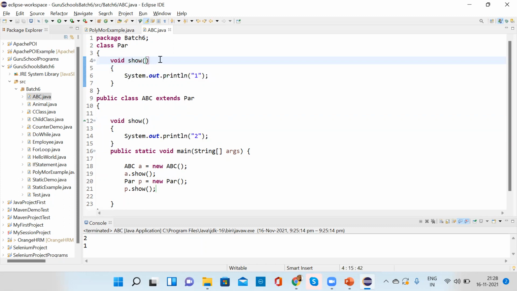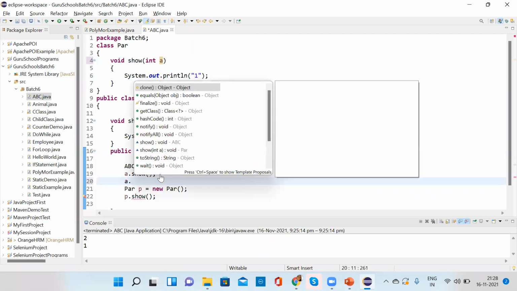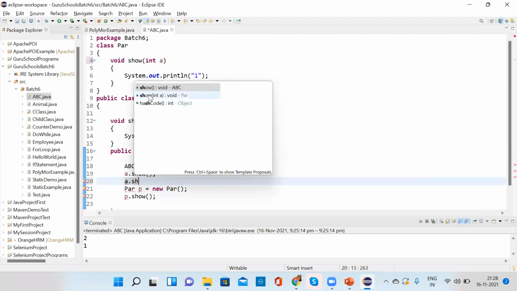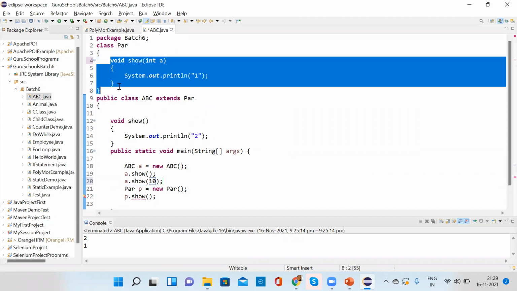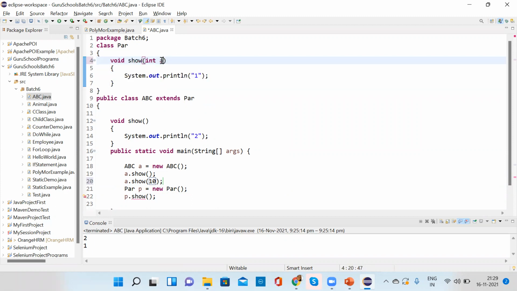If you pass an argument here, integer a, then it will give you a dot show. So now it will allow you to take the method, because you are inheriting the property of the parent class. So it will allow you to take this method. But then it is not method overriding.